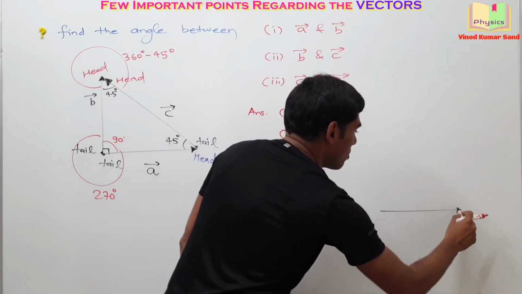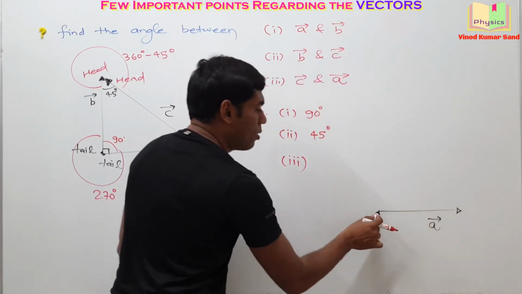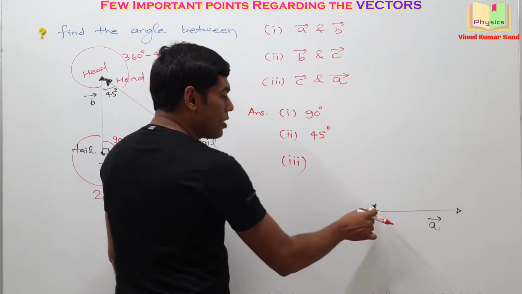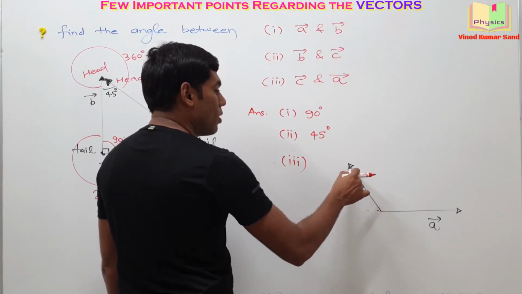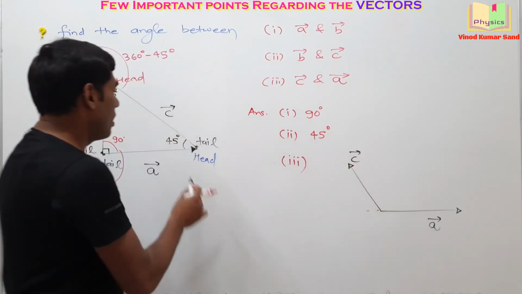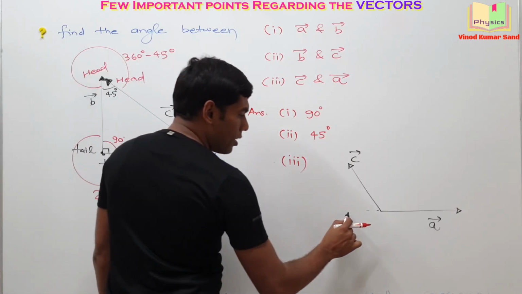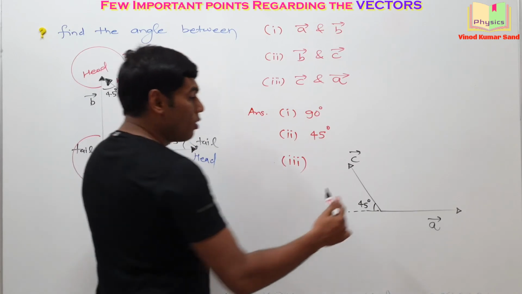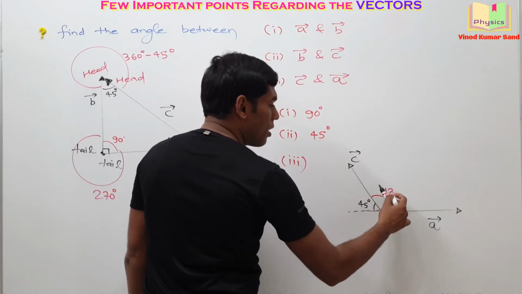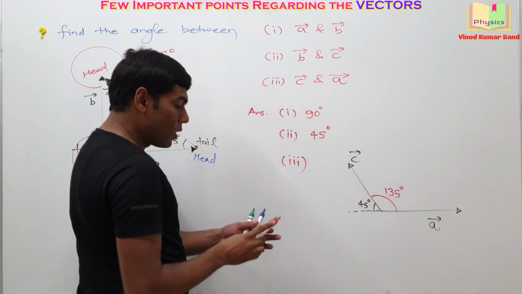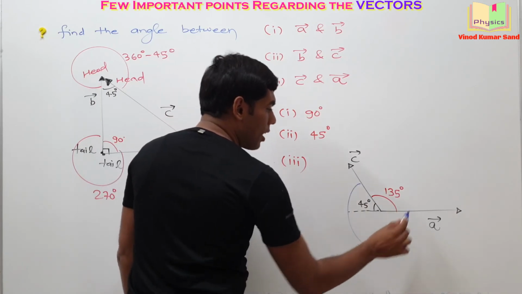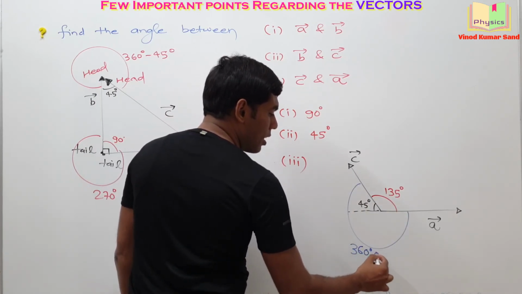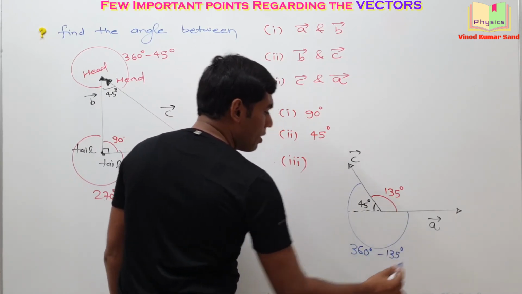A vector has been displaced parallel to its previous position. C vector was somewhere here. And this angle, the initial angle here in the diagram, was 45 degree. We know that this angle will be 135 degree and this angle will be 360 degree minus 135 degree.